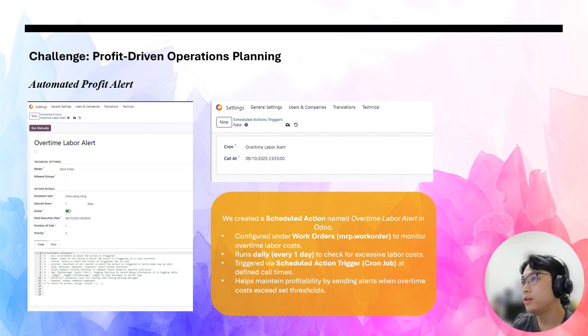In this part, we implemented an automated profit alert to monitor overtime labor costs. I created a scheduled action called Overtime Labor Alert, which runs daily under the work order model. This allows the system to automatically check for unusual overtime labor costs that may affect profit. To make it work, I also added a trigger using the Odoo cron scheduler so the alert runs at the right time each day. This setup ensures that the company gets an early warning whenever labor costs start to exceed the thresholds, giving us a chance to take corrective action before profit is impacted.